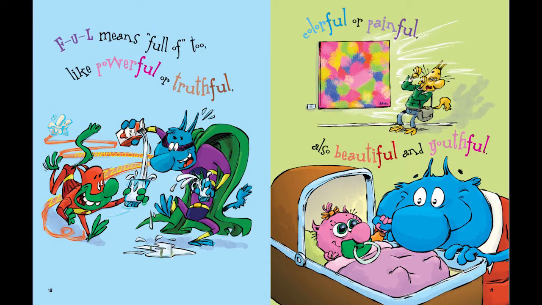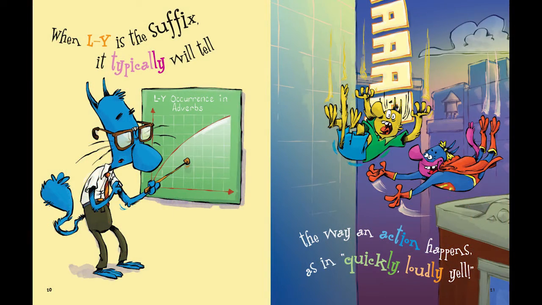Ful means full of too, like powerful or truthful, colorful or painful, also beautiful and youthful. When ly is the suffix, it typically tells the way an action happens, as in quickly, loudly, yelly.